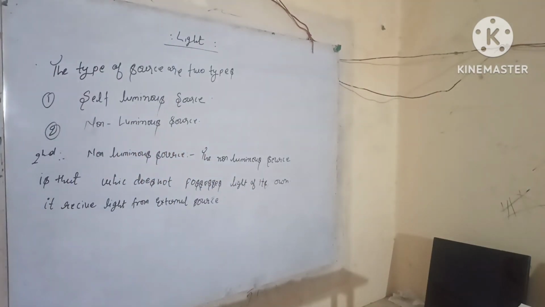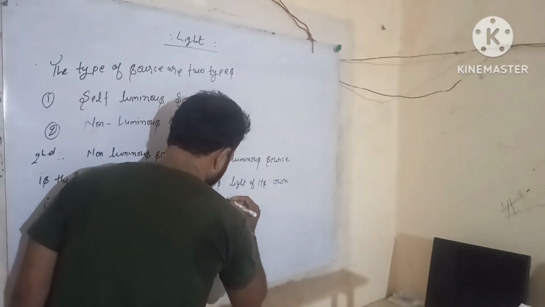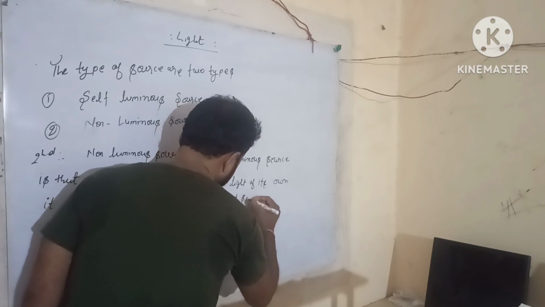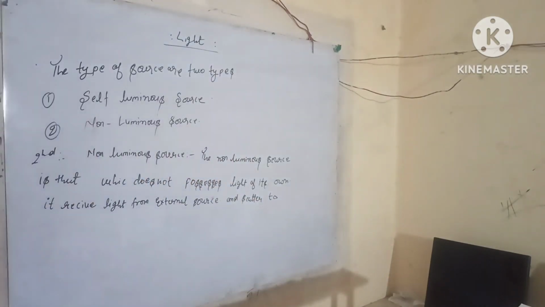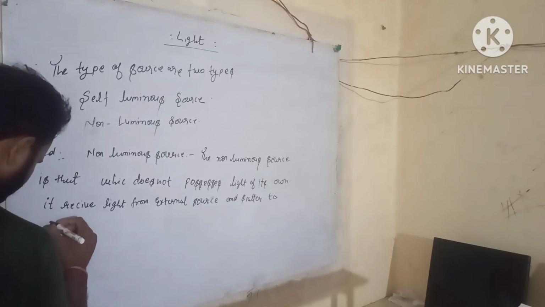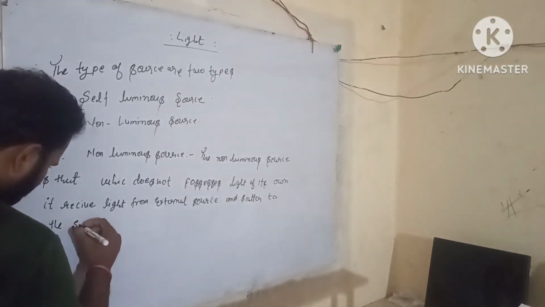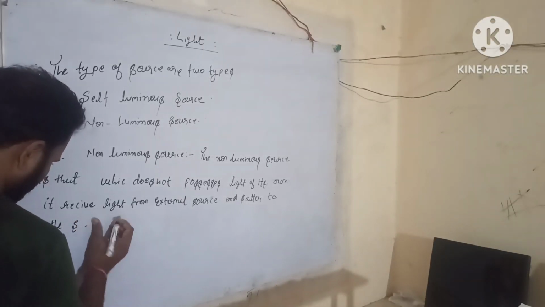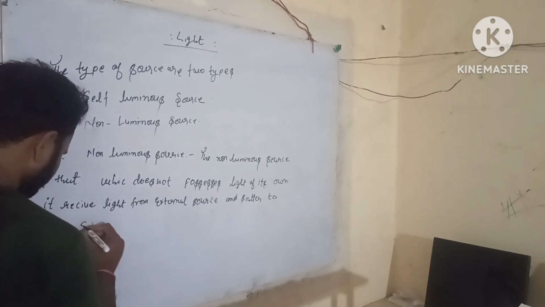Okay, a non-luminous source receives light from an external source and scatters it to the surroundings around us.